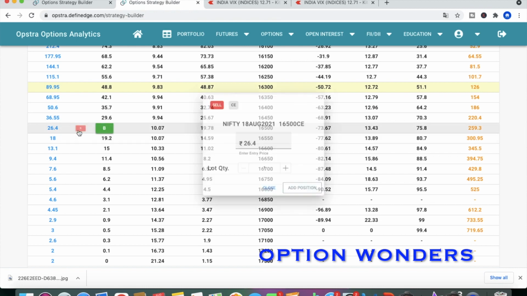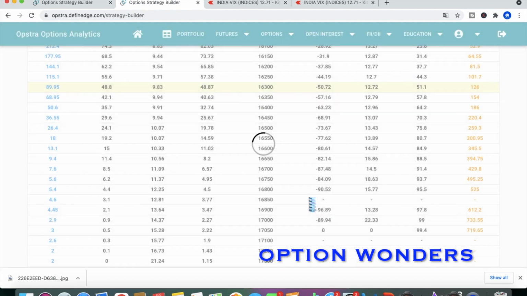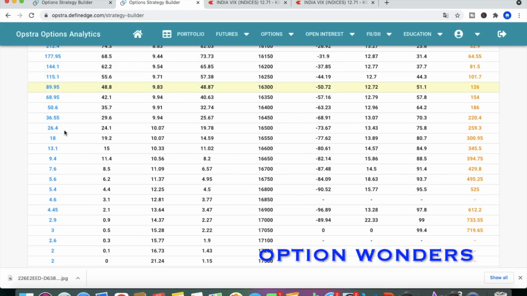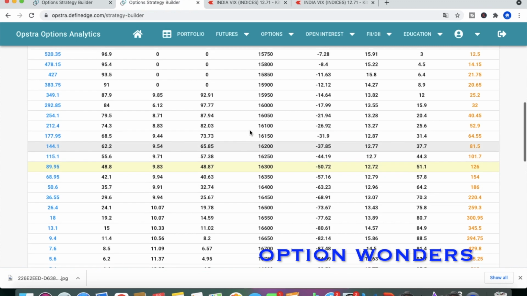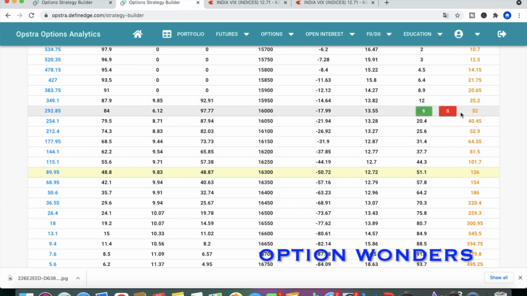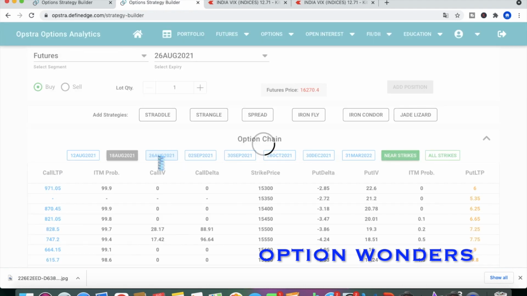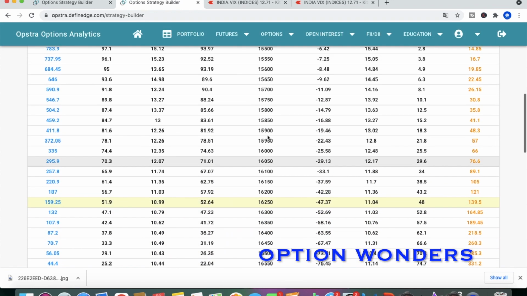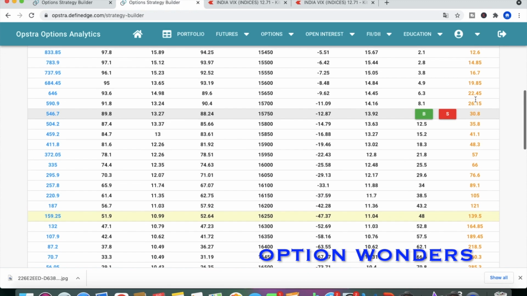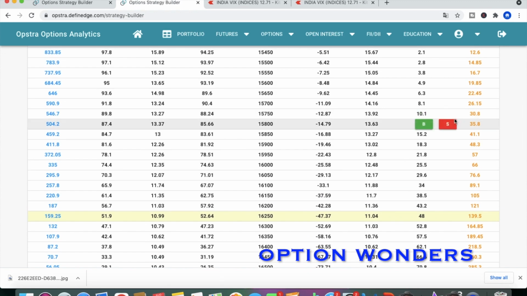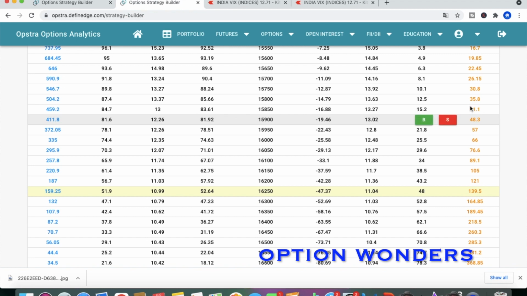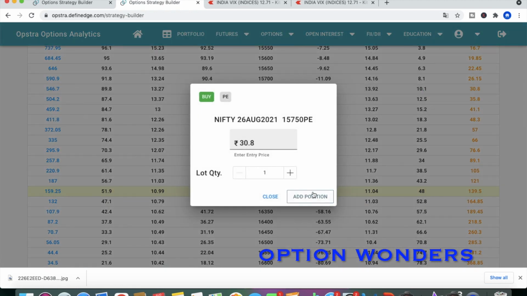So now we have the call side and put side. You have to remember these prices: 26, and the other price was 32, right? Now we are taking 26th August. You have to pick up the same price, the strike with the same price. In this case, for 16,000 the price was 32, right? So we look for 30, and we got 15,750, which is close to 32.